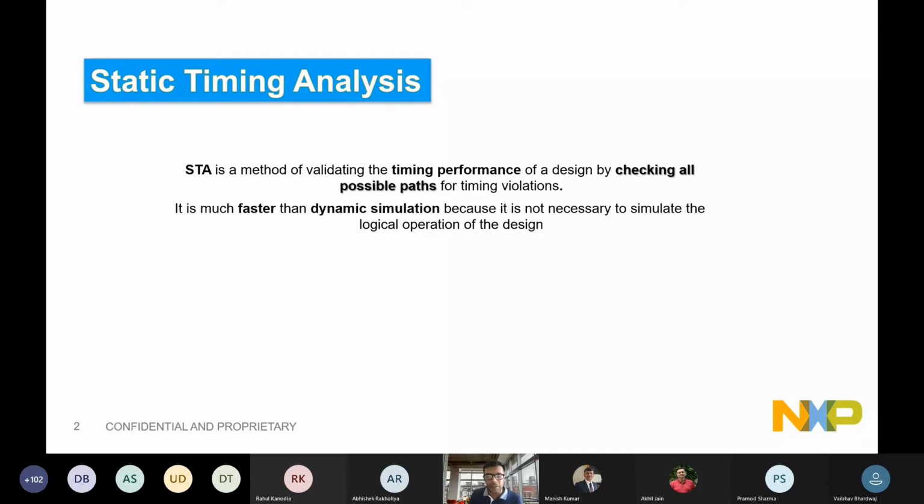where it is more use-case driven, programming driven, software driven, where things will really be toggling from 0 to 1, 1 to 0, and propagating to all the flops. So we need not simulate all the logical operations in the design. That is why STA is fast. Wherever there is a possibility of 1 or 0, without going into details, we assume it for both. I'll come to this point again and again while we discuss the STA fundamentals, as we will be covering everything that defines the static behavior.